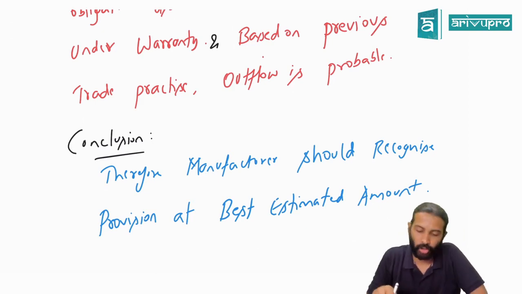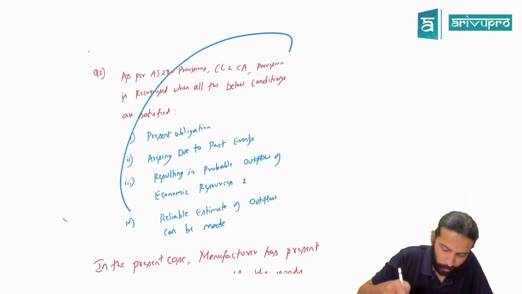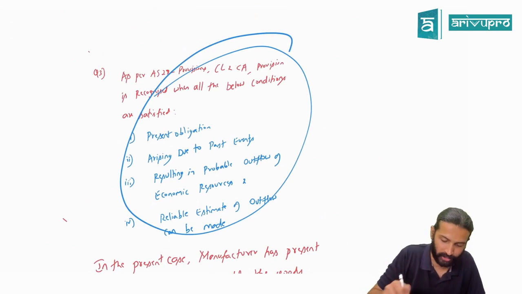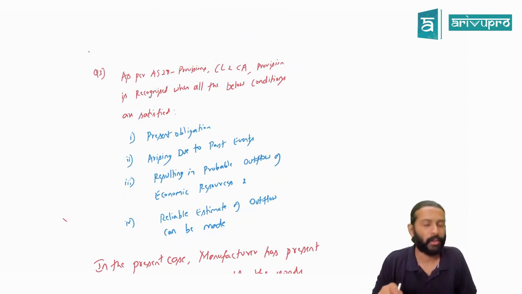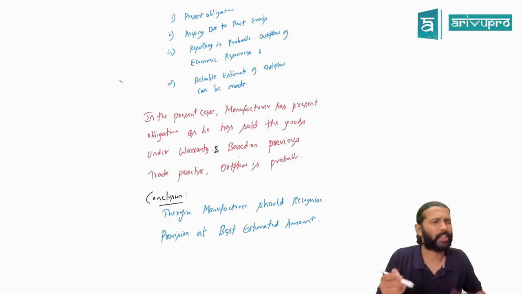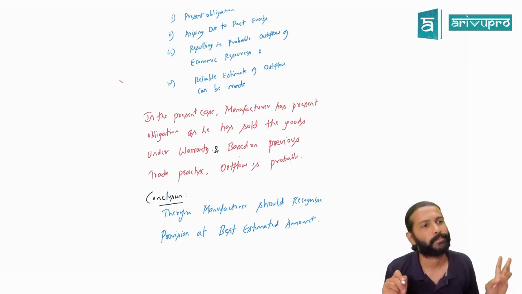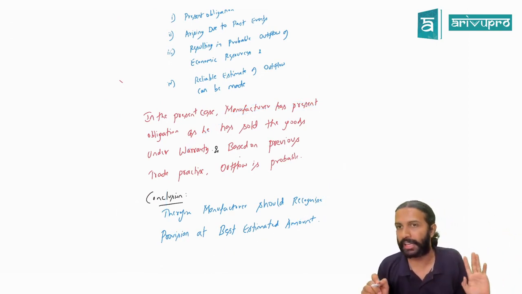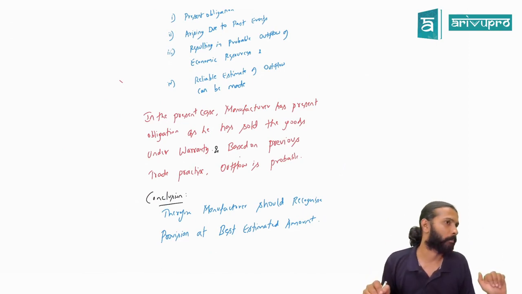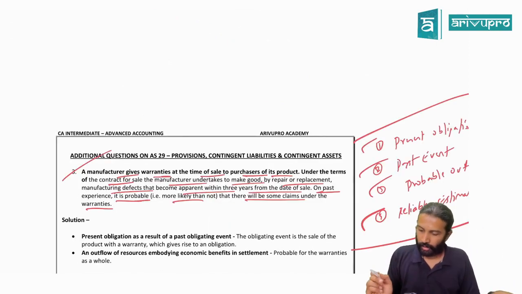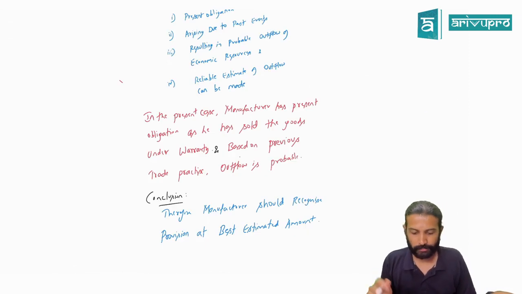Understood? So the standard answer should look like this. If they ask for 4 marks, this should always come. First para, are we okay? The second and third paras are based on whatever is happening in the case. Is this okay? You get the standard way of answering it. Can I move on to the next one? All right. Copied also over? Copying portion.